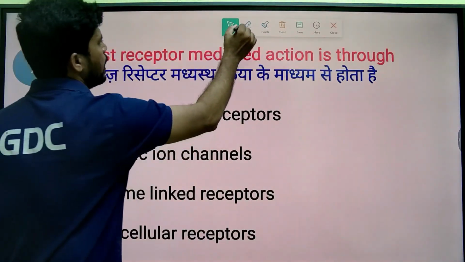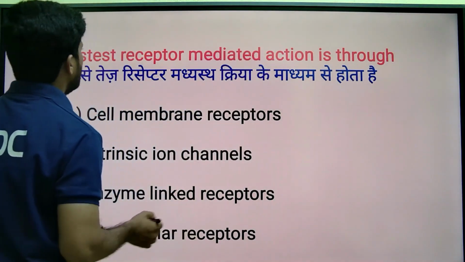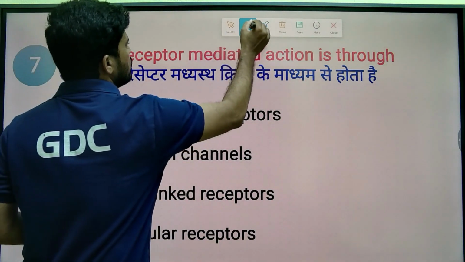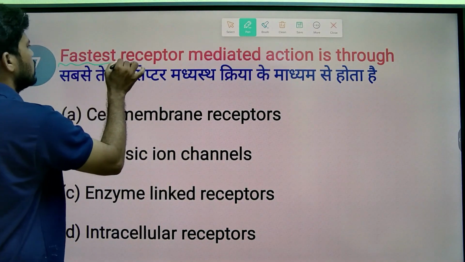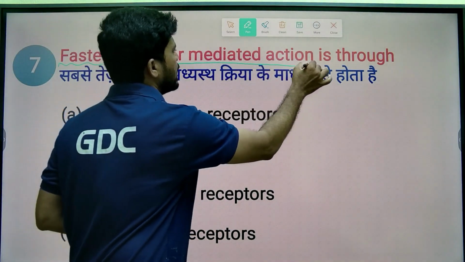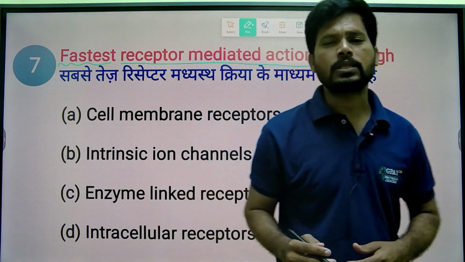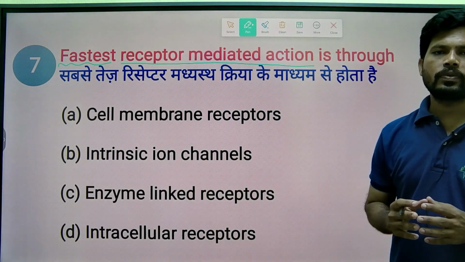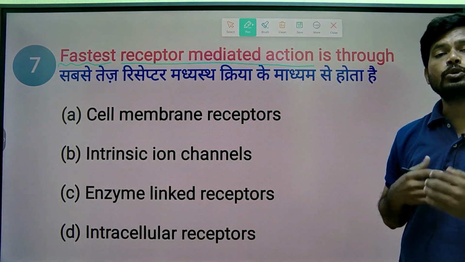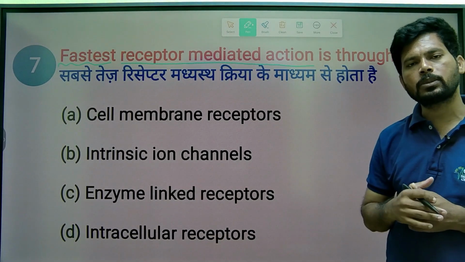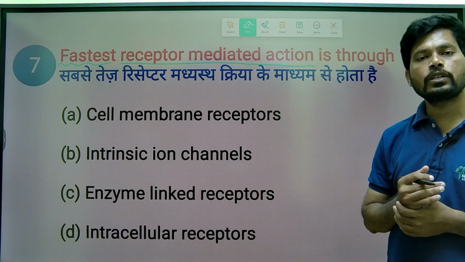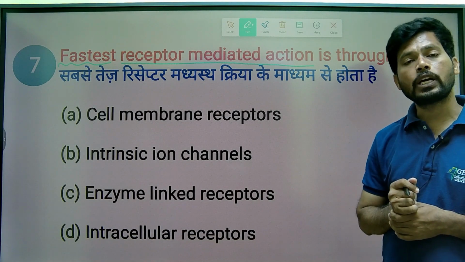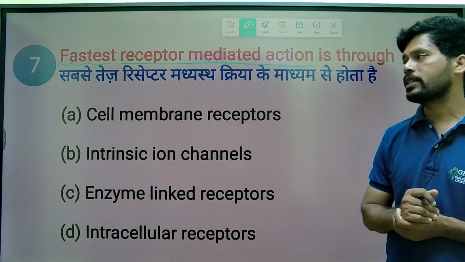So what is the next MCQ? The fastest receptor mediated action is through which receptor? There are four types of receptors: ion channel receptors, G-protein coupled receptors, enzyme linked receptors, and nuclear receptors. Among all these, ion channel receptors act through ion channels and produce action immediately.